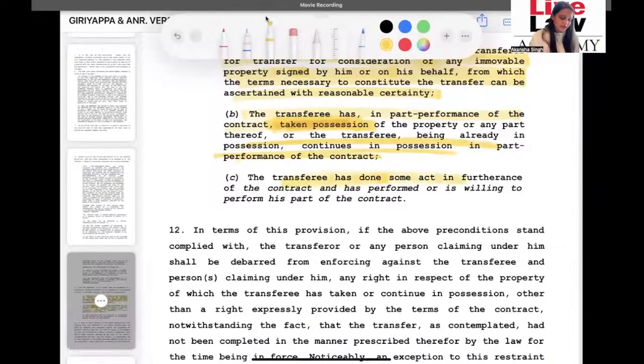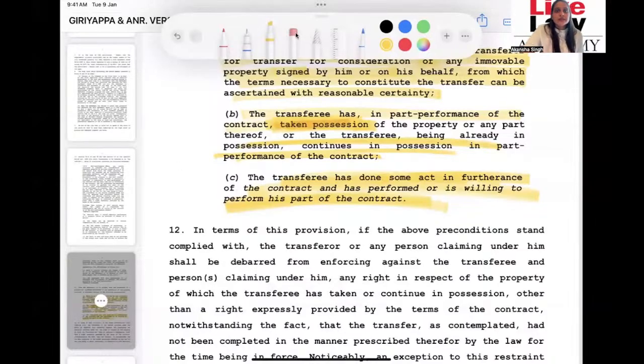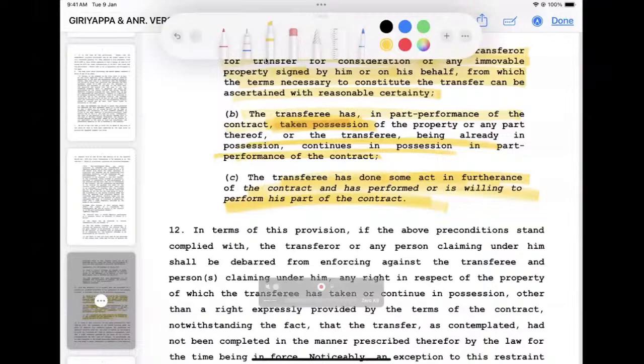And the transferee must have done some act in furtherance to show willingness. Willingness is something that we see when we talk about the Specific Relief Act also. And this law does give you protection only and only when the party who is seeking protection has also done equity, right? So yes, this should be enough for you to write in your answer. We have discussed recent cases, right? You can mention these recent cases in your answer and you can explain each and every essential ingredient of part performance to fetch good marks in your examination.